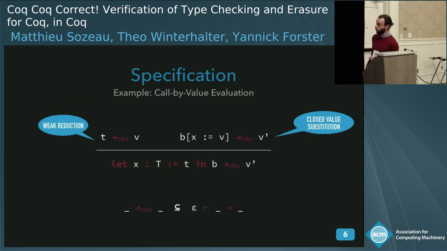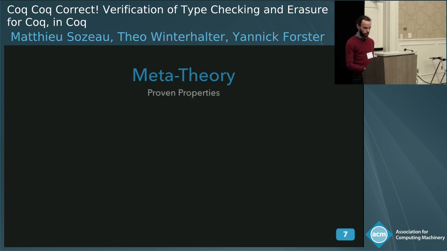We also have formalized a notion of weak call-by-value evaluation, which is just a standard evaluation in lambda calculus, where we have closed value substitutions and only one reduction for the let bindings. And we can show that this relation is actually included in reduction in empty context.